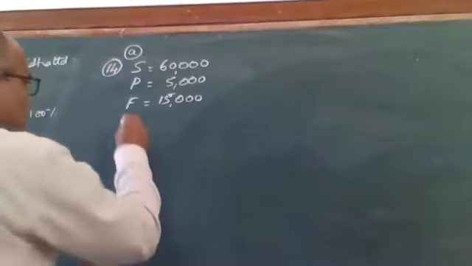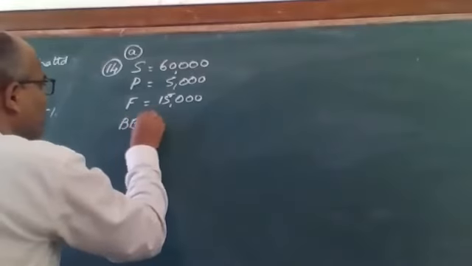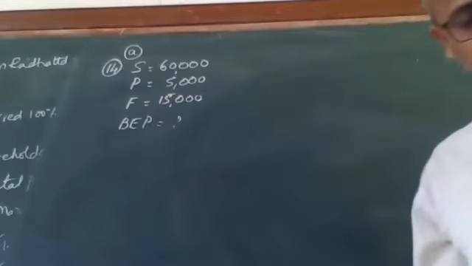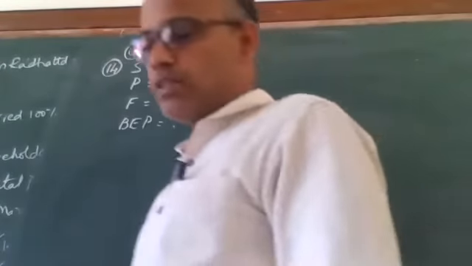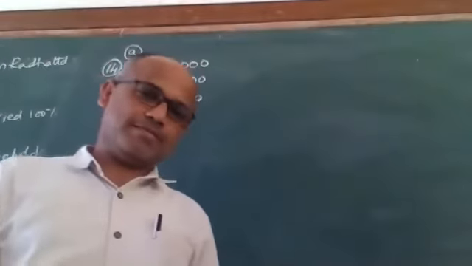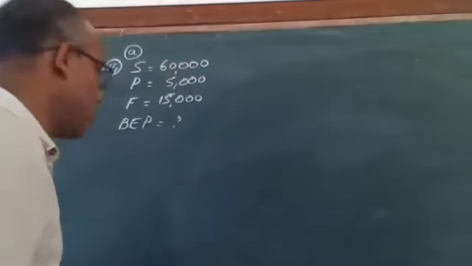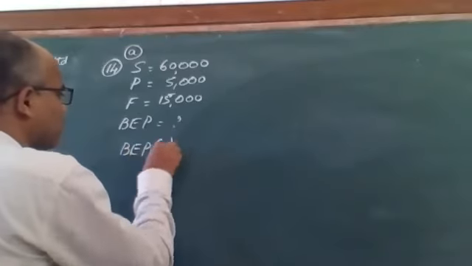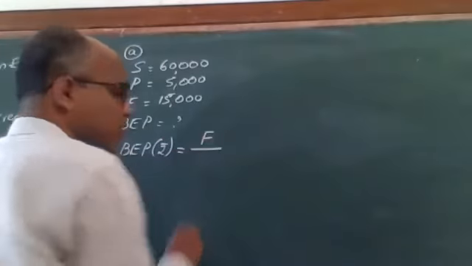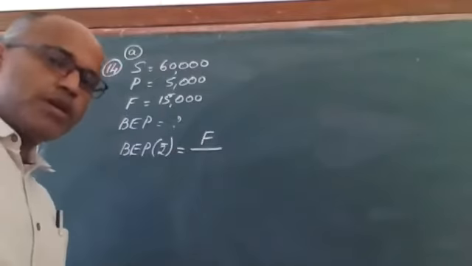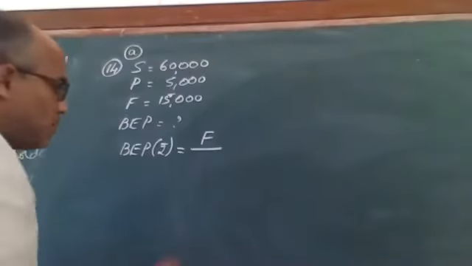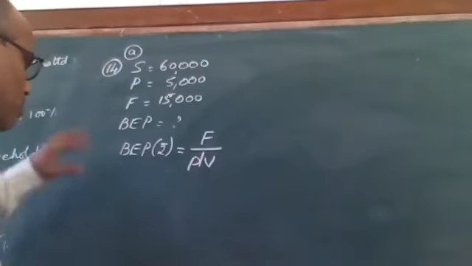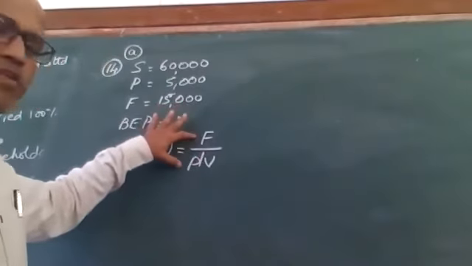What is he asking? Break-even point is how much? Will you find it in rupees or in units? Can we find it in units now? No, sir. So, tell me the formula for break-even point in rupees. It is fixed cost divided by, instead of contribution per unit, you'll apply contribution percentage. What is contribution percentage? PV ratio. So, BEP rupees equals fixed cost by PV ratio.